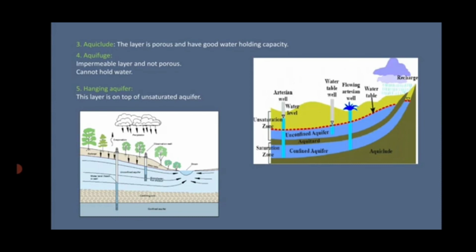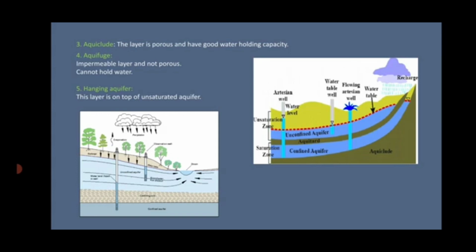Next, the aquiclude. As this layer is porous, it has a good water holding capacity, but it does not seep the water. Therefore, the water is not available from it. The best example of it is clay. It is moist and porous, but the water does not seep into it. It has a good water holding capacity.